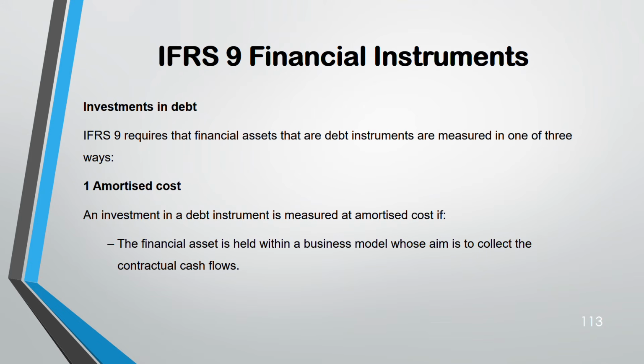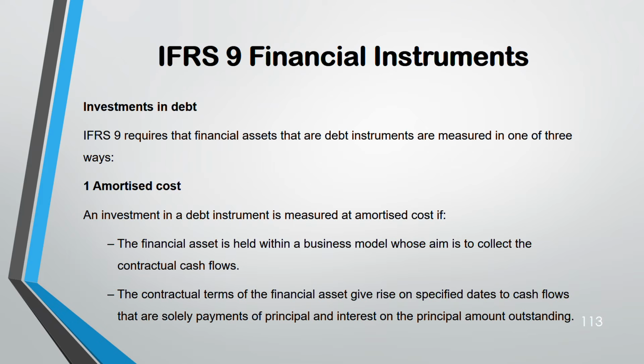If in the business model you are holding the financial asset and your aim is to collect the money, that means you are not selling it. You are keeping that financial asset till the end. And the amount that you are getting is only principal and the interest on that amount. That means the loan that you are giving, only the amount of the loan and the interest on that loan is the amount that you have the right to receive. Then it is amortized cost.